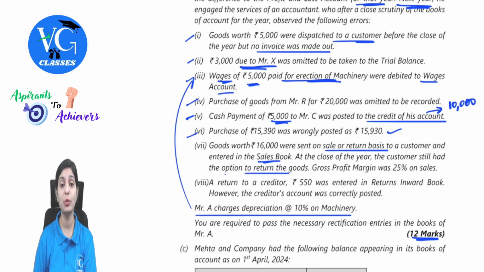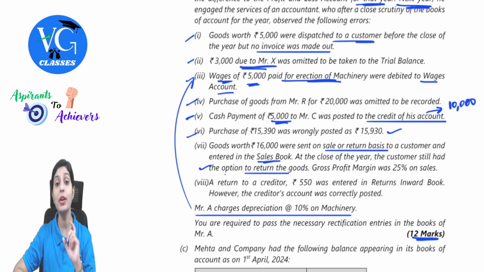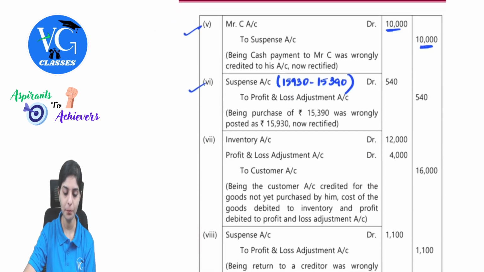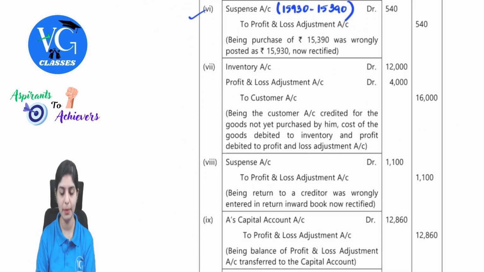Gross profit margin was 25% on sales. Now, understand one important thing here, guys. When the goods are not yet considered as sales, you cannot first of all consider it to be your sales. But they have recorded it as sales, and that needs to be corrected. On top of it, when there is still an option to return the goods and the goods are not in your premises, understand one thing. How do we account for this? Carefully observe the journal entry here. Let's also understand the logic behind this.